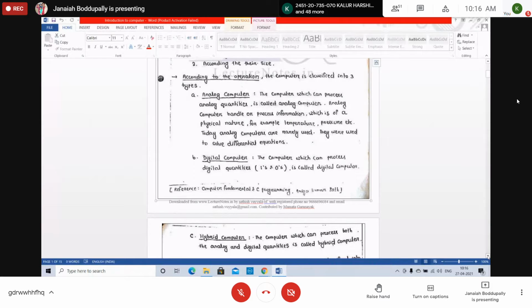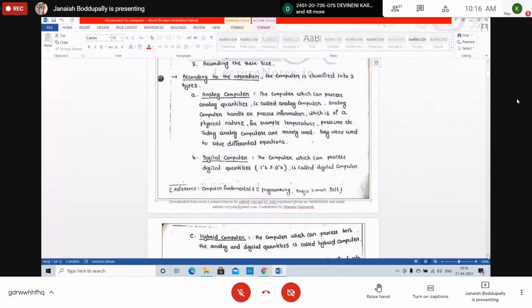According to the operation, computers are classified into 3 types. First one is analog computer, second is digital computer, third one is hybrid computer. What is an analog computer? A computer which can process analog quantities is called an analog computer.